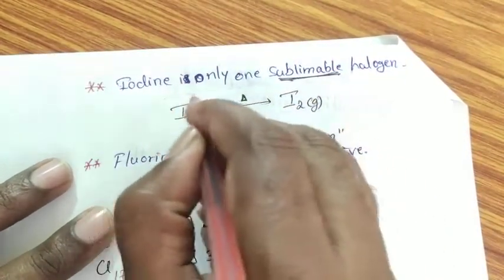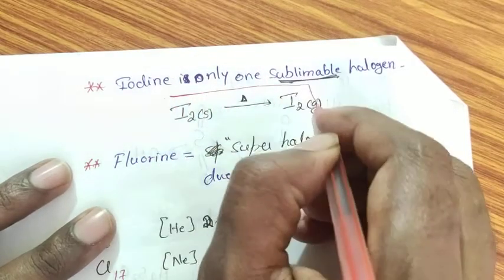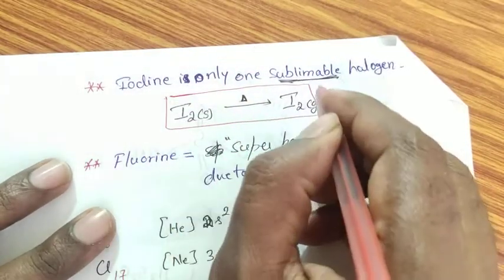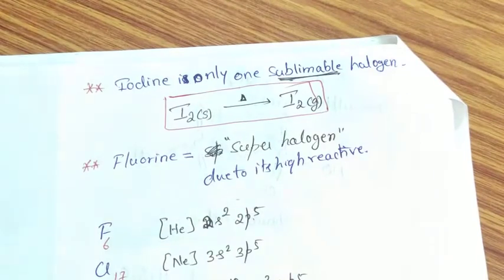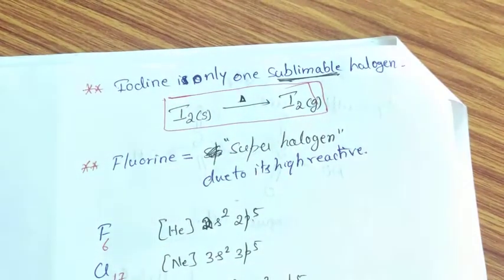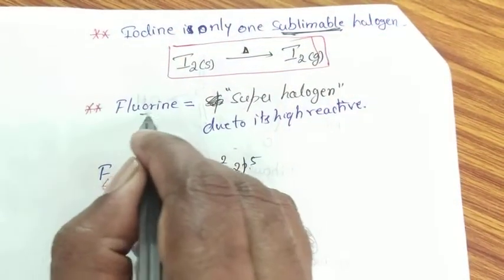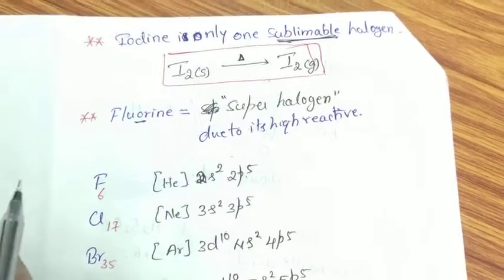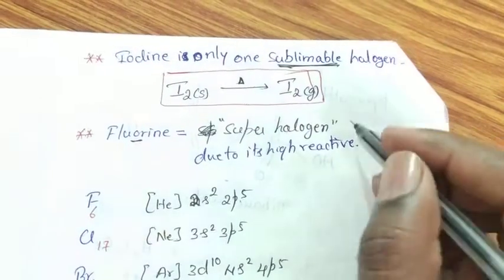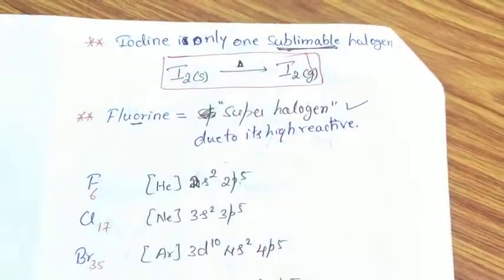The process of conversion of solid directly into gas is called sublimation. Therefore, iodine is the only element which is called a sublimable halogen. Due to the high reactive nature of fluorine, fluorine is also called a superhalogen.